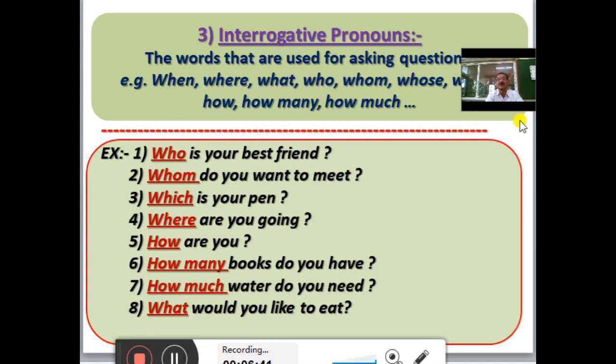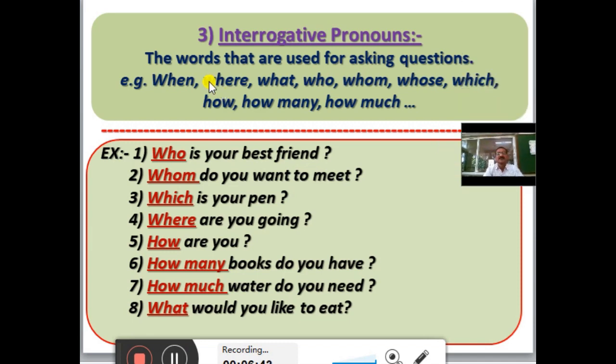Third, interrogative pronouns. The words that are used for asking questions are called interrogative pronouns. For example, when, where, what, who, whom, whose, which, how many, how much, etc. For example, who is your best friend? Whom do you want to meet? Which is your pen? Where are you going? How are you? How many books do you have? How much water do you need? What would you like to eat? In the above sentences, all red words are used for asking questions. That's how they are interrogative pronouns.